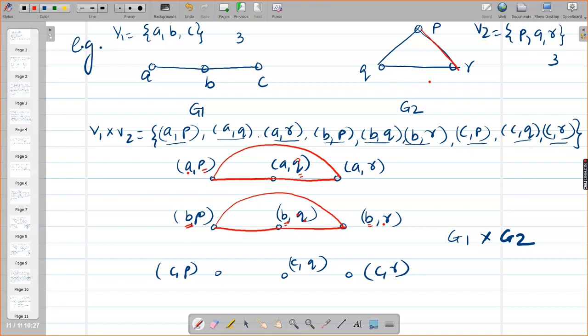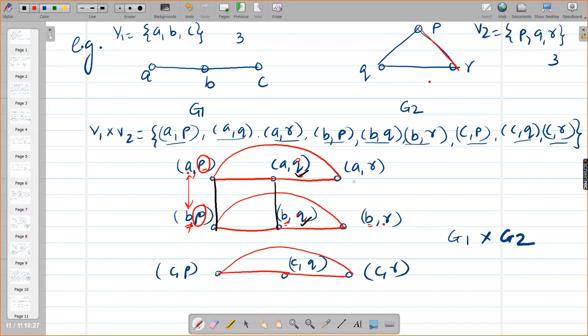Okay, clear? Similarly here QQ are the same, and A and B are adjacent, so I have to join AB here. Okay.